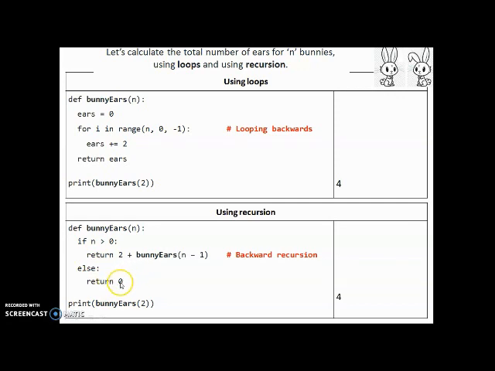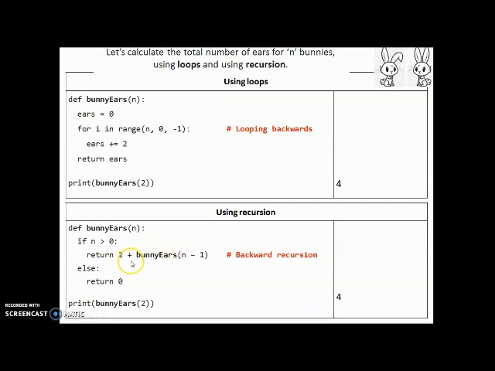So, 0 is returned. Now, this 0 gets pasted in this particular place for bunny years 1, for the first bunny. So, the first bunny's 2 years plus the 0 years of the 0th bunny is added. So, 2 plus 0, 2 is then returned to its calling function. Its calling function was bunny years 2.